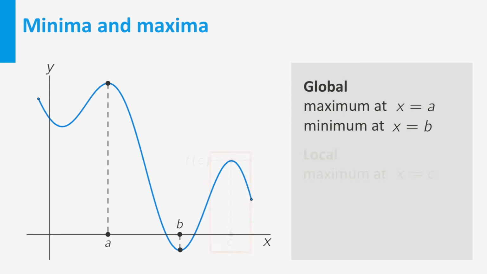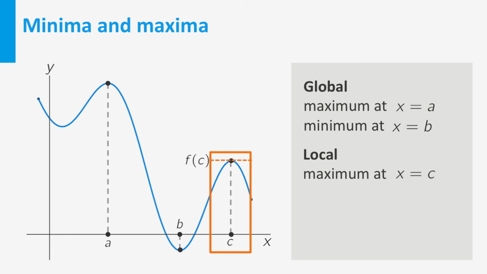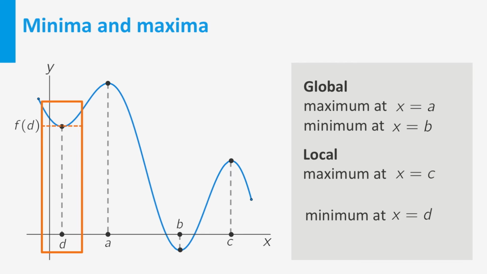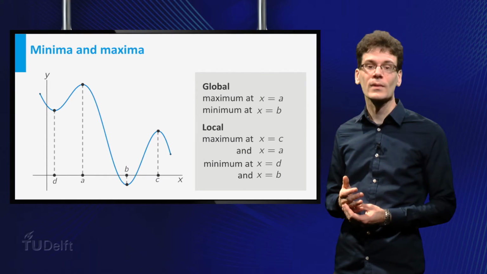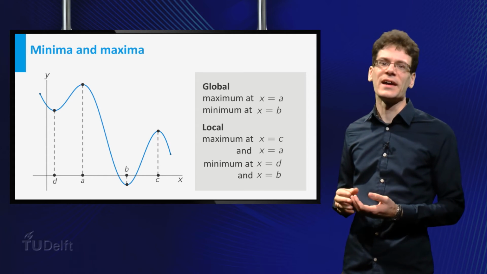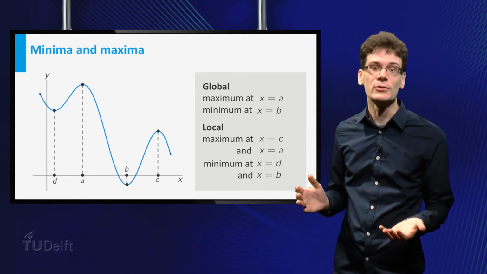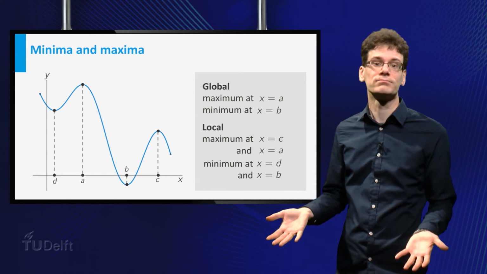Well, there are. We say that f has a local maximum at x equals c if f of c is the largest value that f attains on some interval around x equals c. Similarly, we say f has a local minimum at x equals d if f of d is the smallest value that f attains on some interval around x equal to d. Note that this also holds for the global maximum and minimum. Those are special cases of local maxima and minima. By the way, sometimes I get tired of saying maximal values and minimal values and simply call them extremal values.